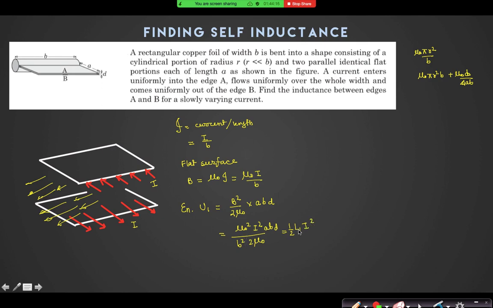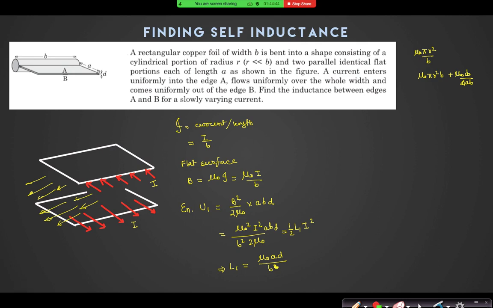So I squared gets cancelled out, 2 gets cancelled out. So L1 is equal to mu naught a into d divided by b squared. One b will cancel, so one b remains. Mu naught a d by b is the answer. Have you got it?